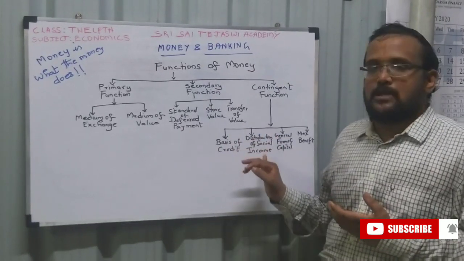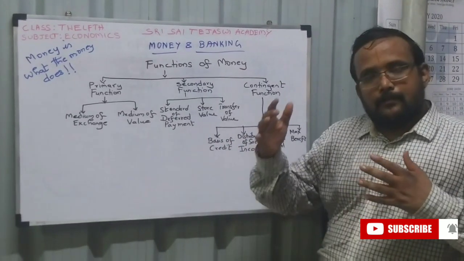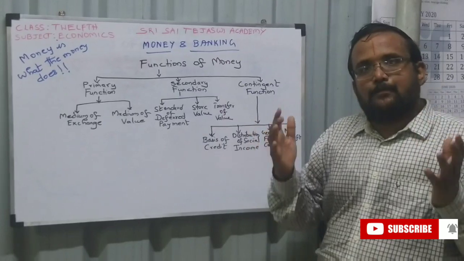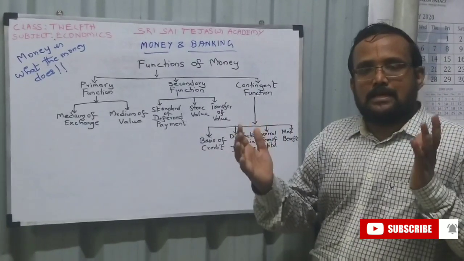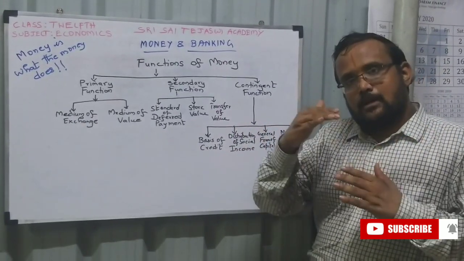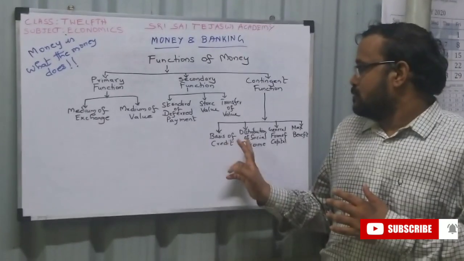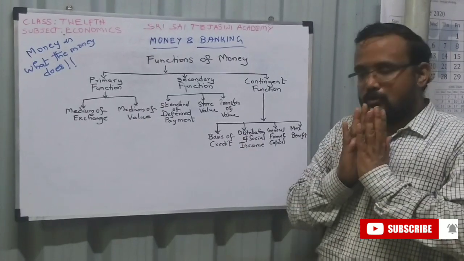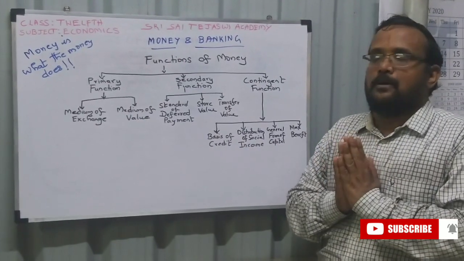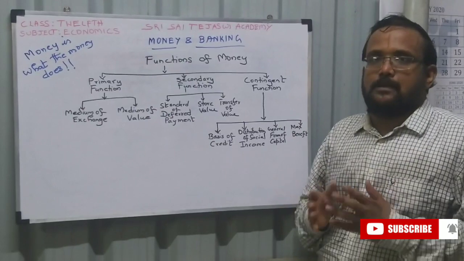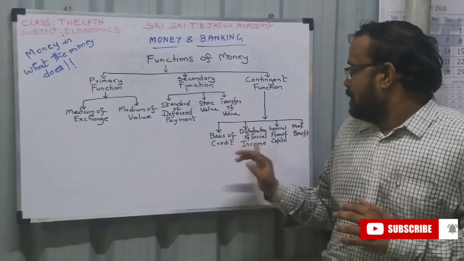So, distribution of social income. The rich and poor, there is always a disparity. So money has to be distributed in the society. That is distribution of social income. It should not concentrate within a group of people. That is what usually happens, but that should not happen.